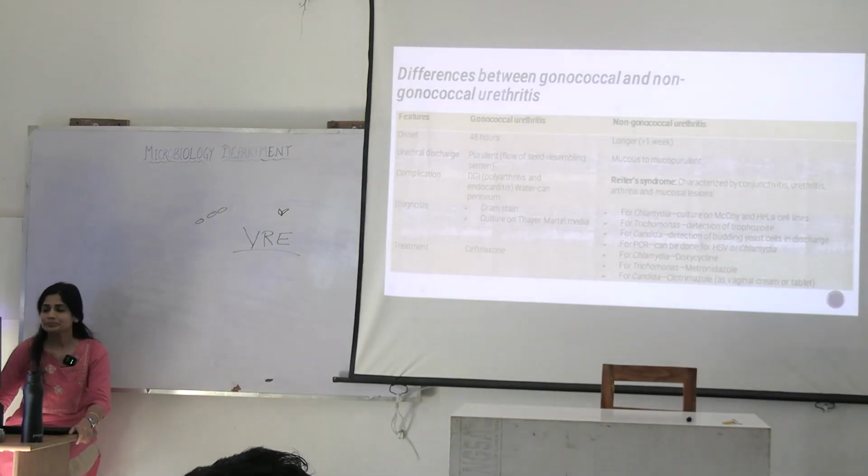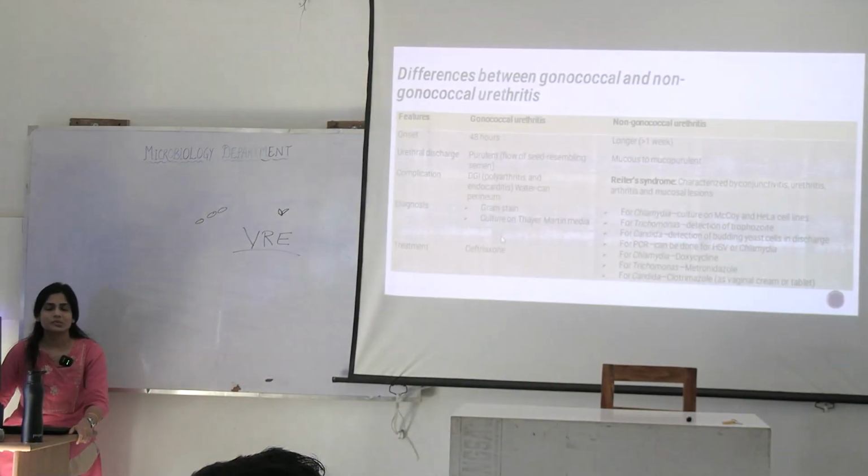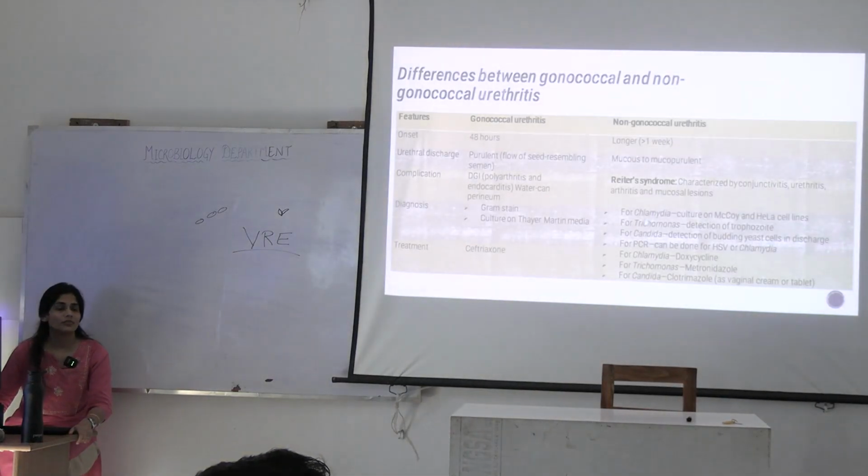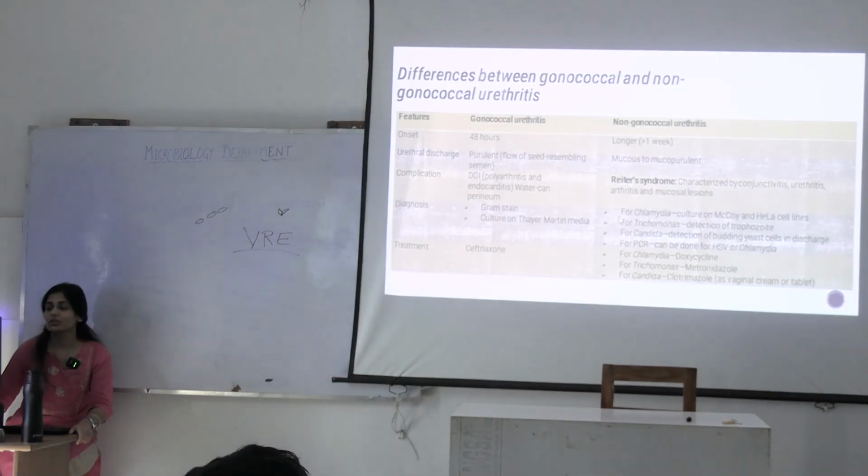Okay. What will be on the top? Chlamydia. What about diagnosis? In case of gonococcus, you go for gram staining and culture on Thayer-Martin medium. But in case of NGU, for chlamydia you are doing NAT. For Trichomonas, detection of trophozoites, right?